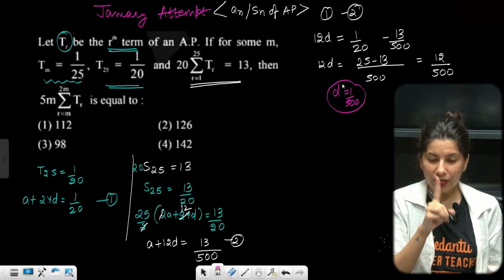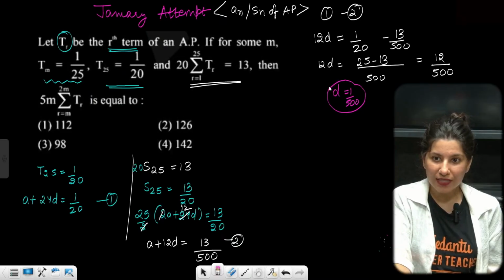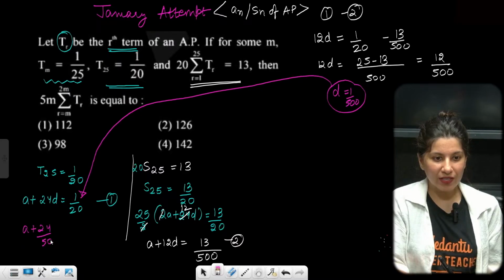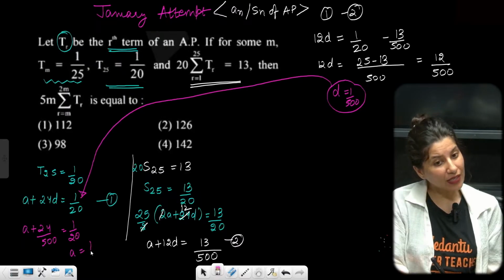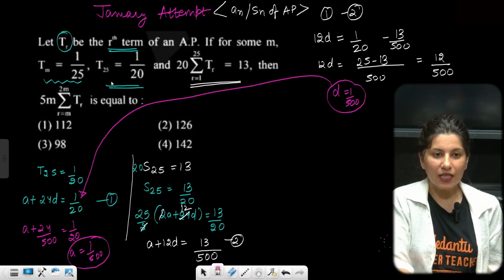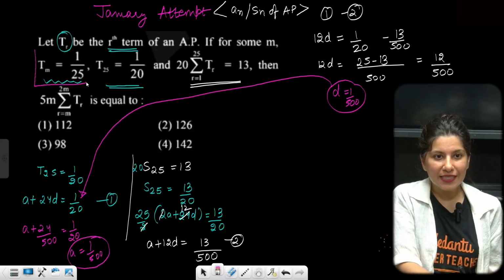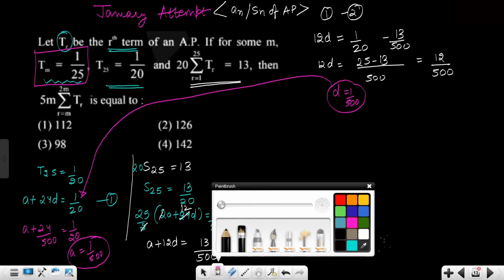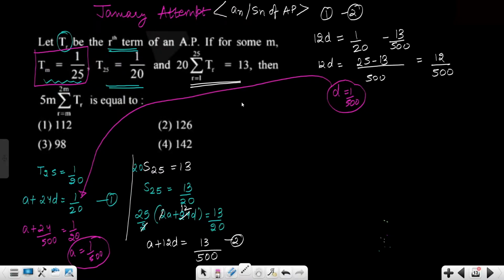The moment you get your D as 1 upon 500, now you put this D over here. So A plus 24 by 500 is equal to 1 by 20. So from here your A also becomes 1 upon 500. Now what are they asking? They are talking about this: Tm is equal to 1 upon 25. Understand this nicely, okay? So Tm is equal to 1 by 25.